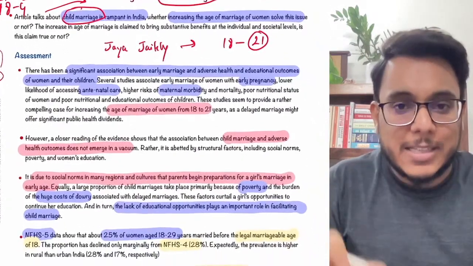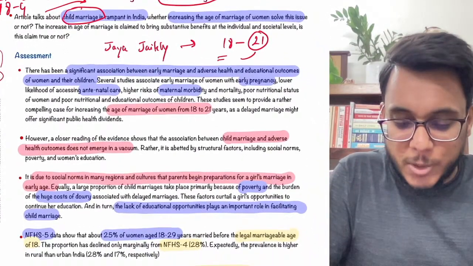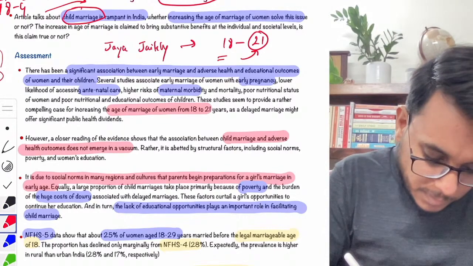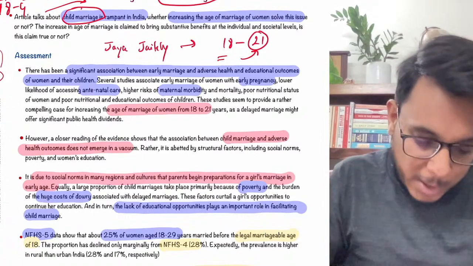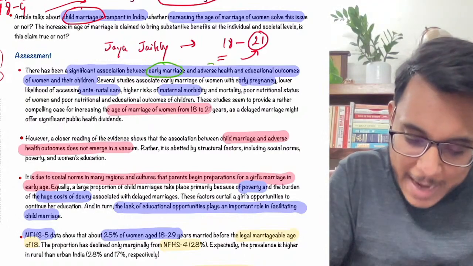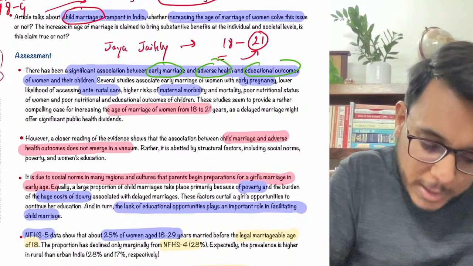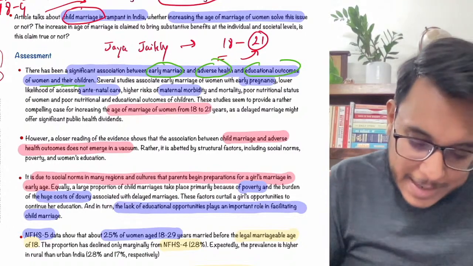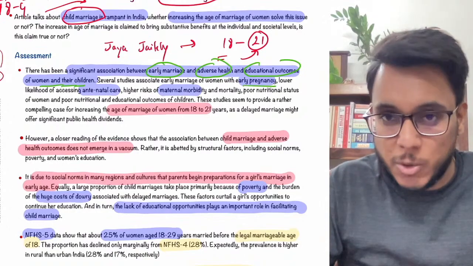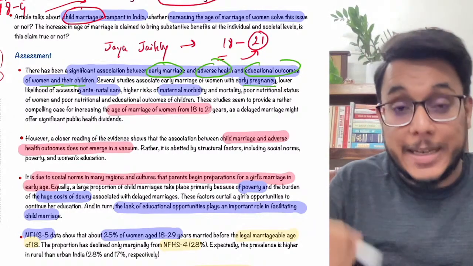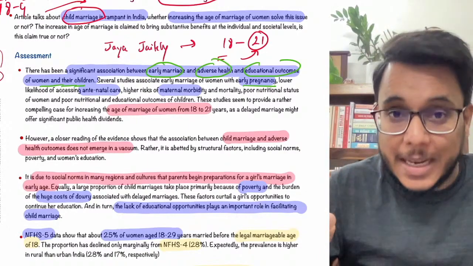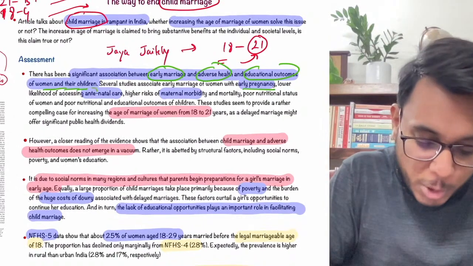Now let's discuss whether this suggestion of increasing the age from 18 to 21 years is going to solve the problem or not. Now guys, there are certain facts that have been given in this particular article. The article says that there is a huge association between early marriages and adverse health and educational outcomes of women and children. When there are early marriages, it brings early pregnancies, which impacts the health of the women. The women who are getting married early don't have much awareness about the care they have to take in pregnancy. Prenatal, postnatal, antenatal care, they don't know about these things.